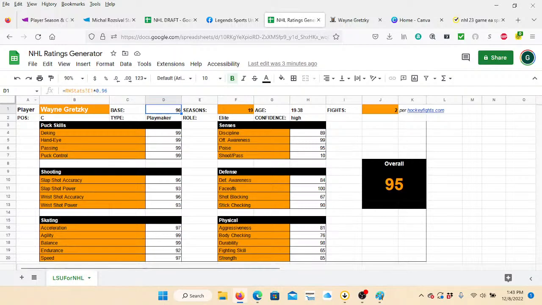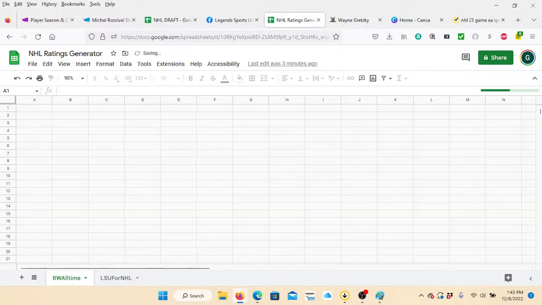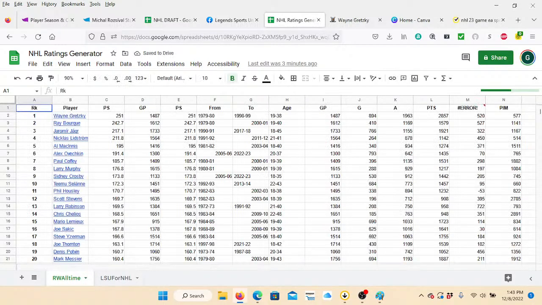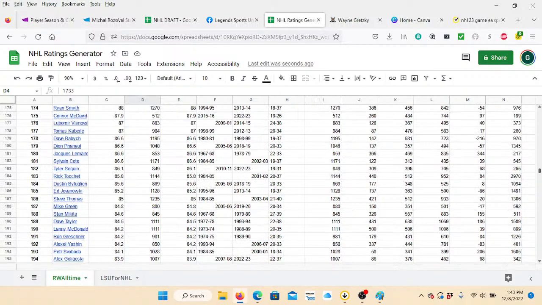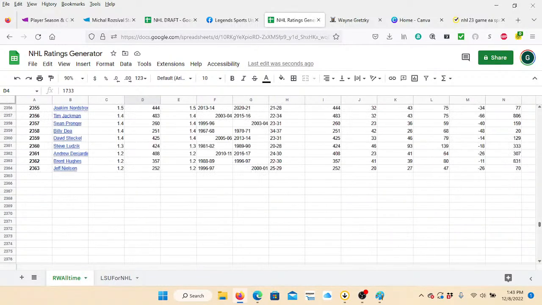So to give you an idea of where this is pulling stuff from, I've got 3 hidden sheets here. So we're going to look at this first one. This is basically, I've mentioned more than 2,000 players worth of data throughout history. It is 2,363 position players through NHL history from 1967 to the present.